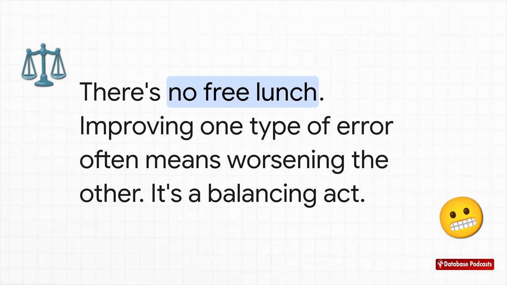This is the heart of it, right here. There's just no free lunch. You can't have it all. As soon as you start to reduce the bias in your model, you almost always increase its variance. And if you try to reduce the variance, guess what? The bias starts to creep back up. It's an inescapable balancing act.